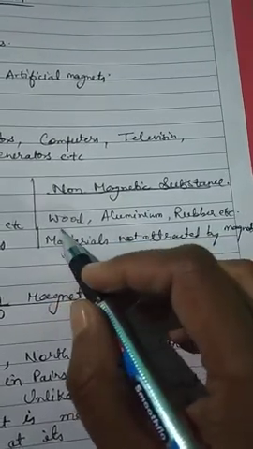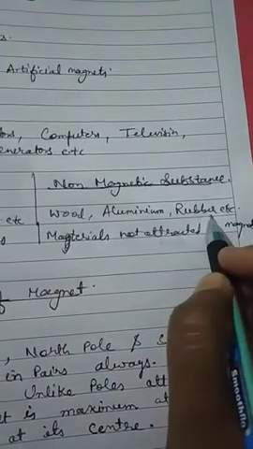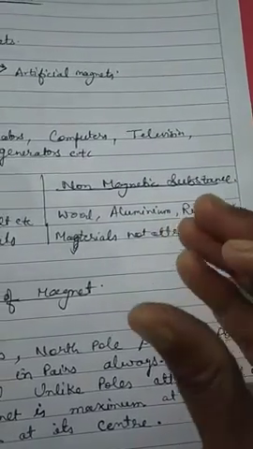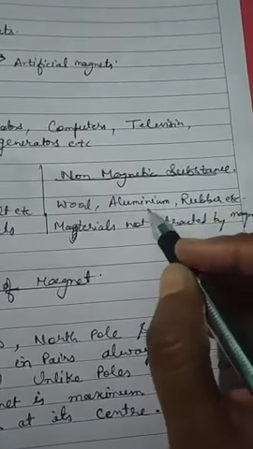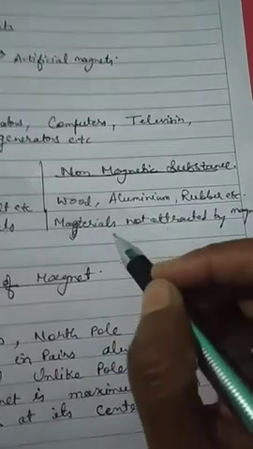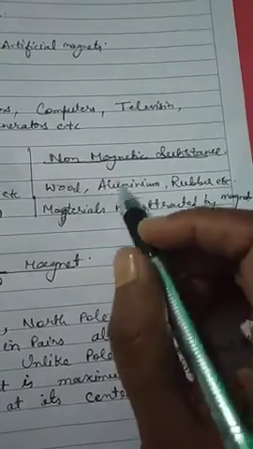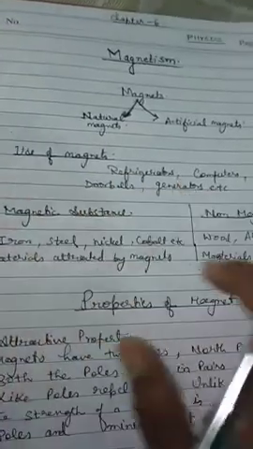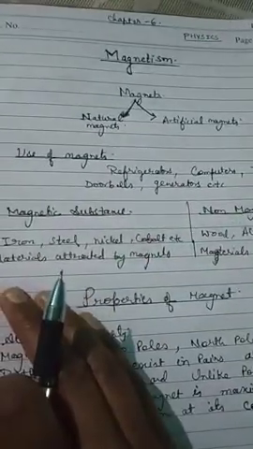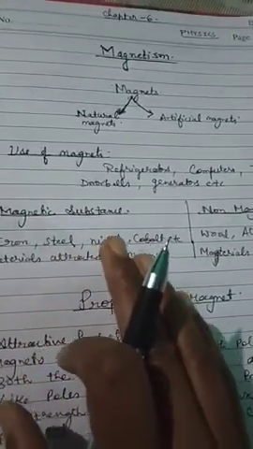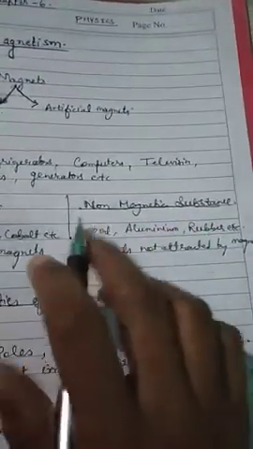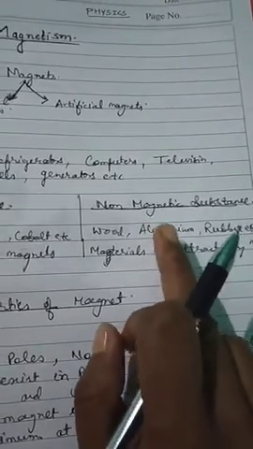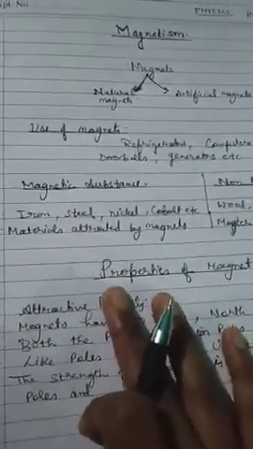No, never. Aluminium, rubber, copper, some stones or sand, these types of substances a magnet cannot attract towards itself, and they are called non-magnetic substances. So the materials that are easily attracted by a magnet are called magnetic substances, and the materials that are not attracted by a magnet are known as non-magnetic substances.